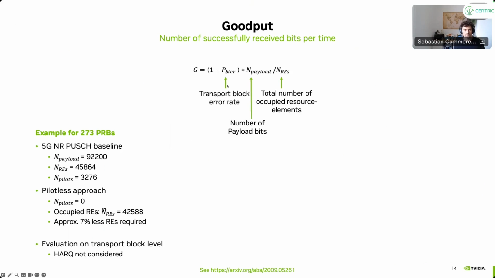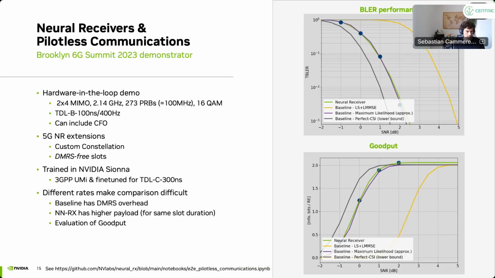So the idea is that the goodput is essentially how many bits you can successfully communicate in a given amount of time, or using a given amount of resource elements. So you need to take into account the block error rate of the system, or bit error rate, and the number of resource elements that were actually occupied. It's similar to the spectral efficiency, essentially.